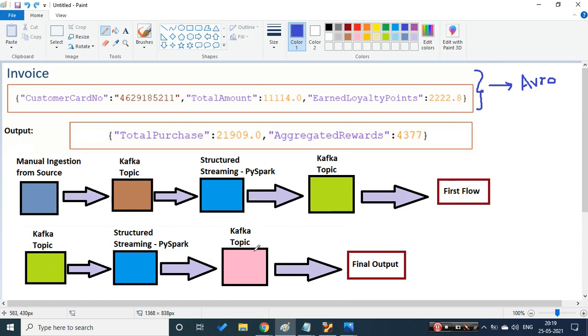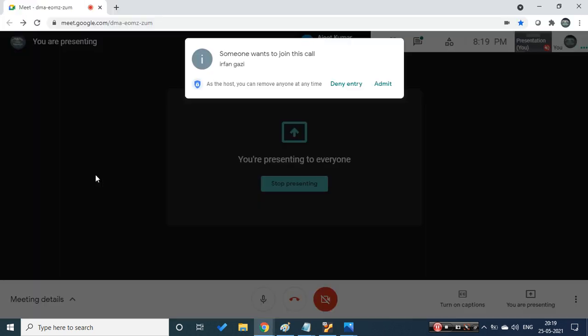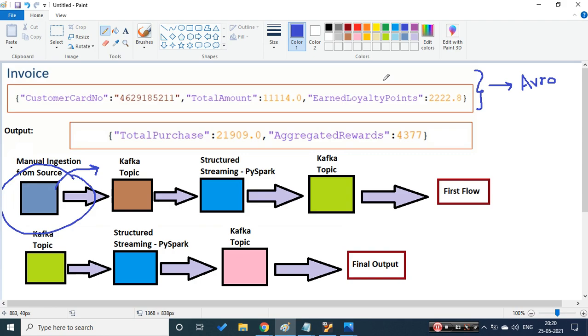Now what is there in our hand? We need to produce the data manually. To produce the data, there is a shell, the Kafka console producer shell. Similarly, if we need to consume, there is one more shell for consuming. Let's consider this is topic A and this is topic B. I need to produce the data to topic A and consume the data into topic B. That's what we did yesterday.